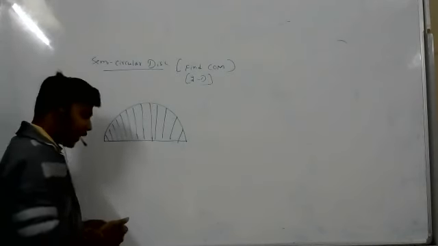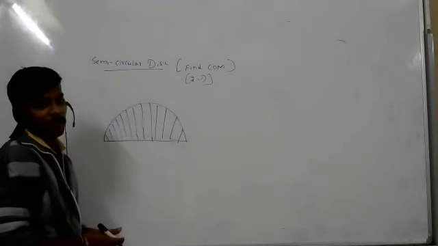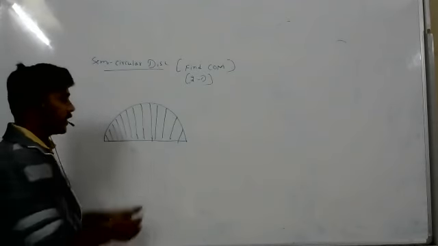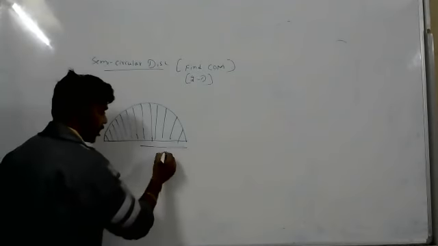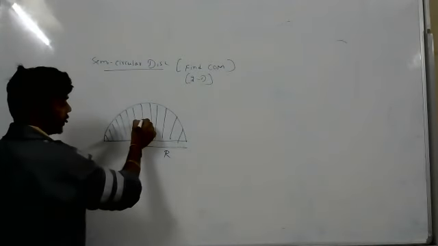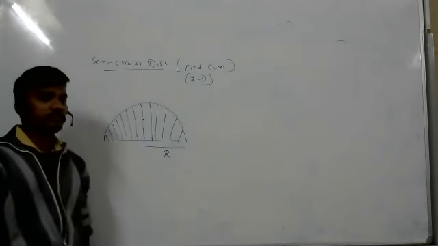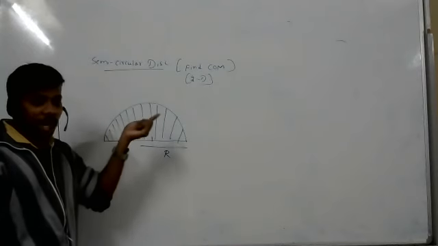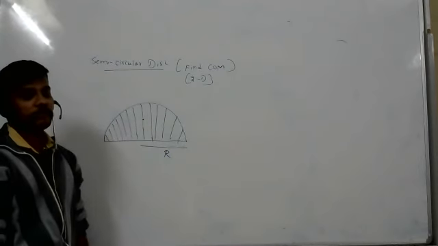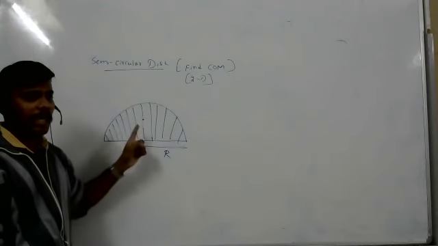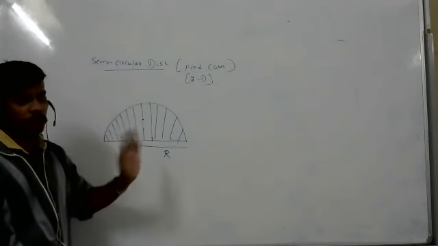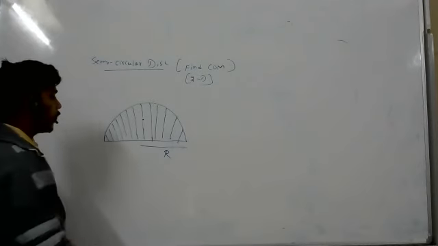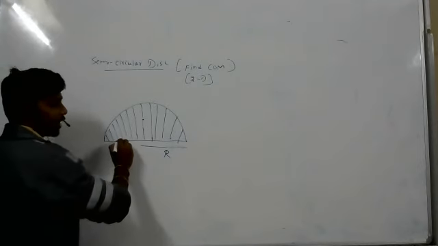Now, to find the center of mass for this, you should not just say it will be somewhere here, or exactly at r by 2 distance. No. If you try to balance this type of object by placing your hand at r by 2, you can't balance it. It is not exactly at r by 2 distance.